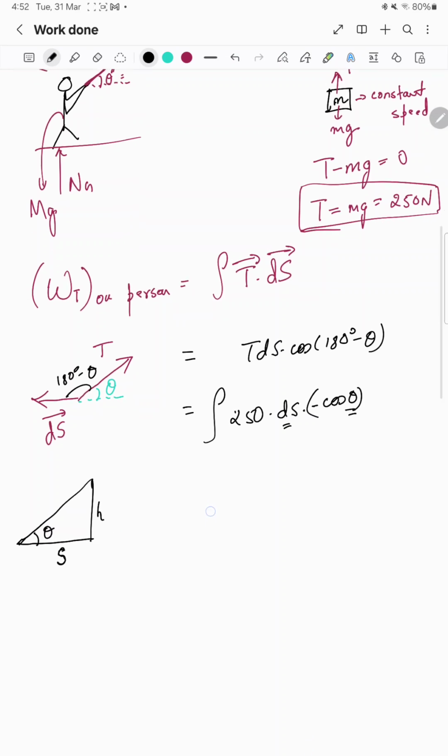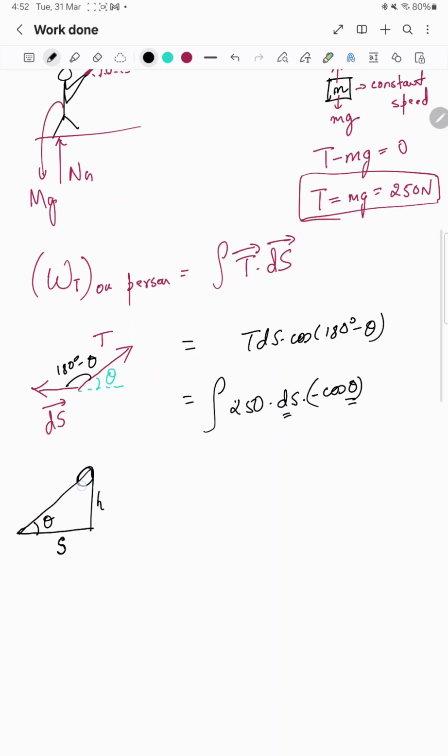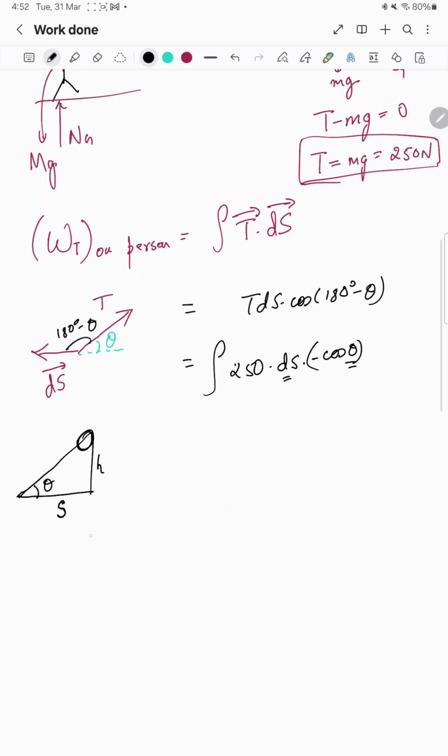So h here is constant. h is the height of the pulley from this horizontal line. We can build a relationship between s and theta: s by h is equal to cot theta. Here we can write s is equal to h cot theta.